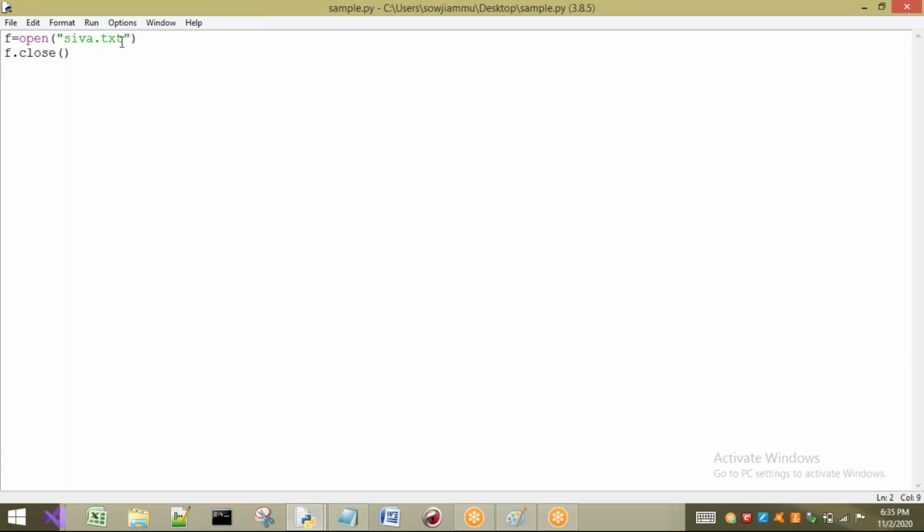Is there any need of opening that file without performing any operation? Not really. So I am going to perform a write operation, W, that is nothing but a write operation. And I don't want to write anything. I am just going to open that file and close that file.